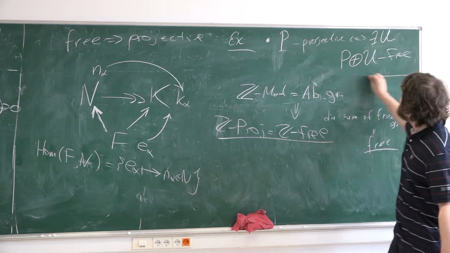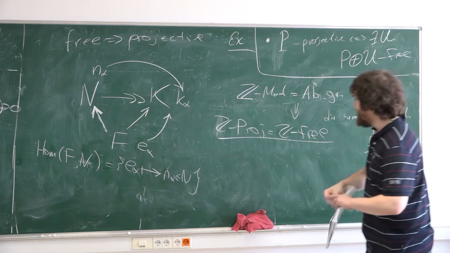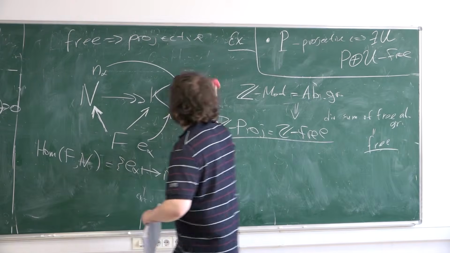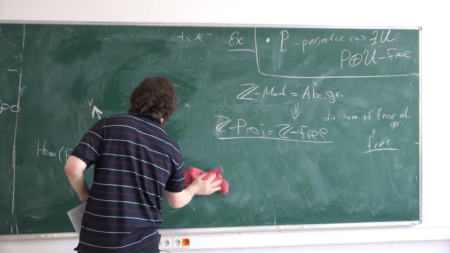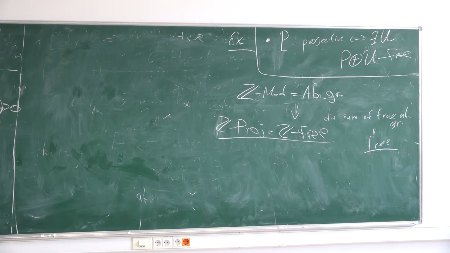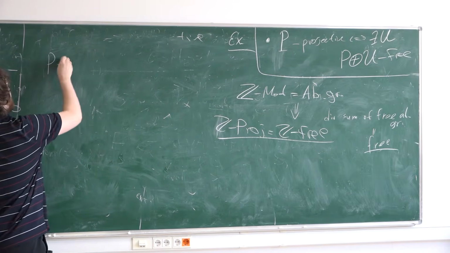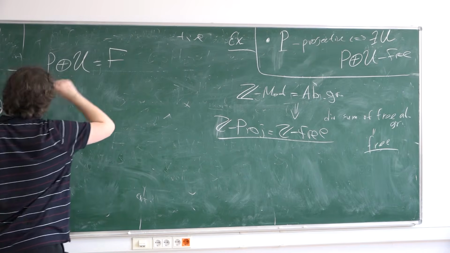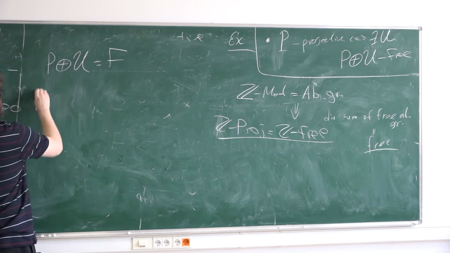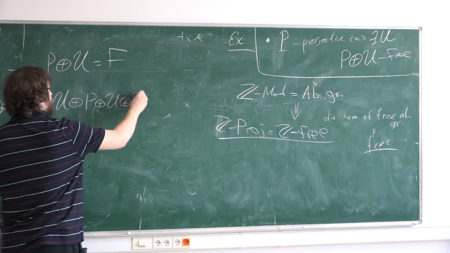But you need to check this property. There is also a fun thing here from this property. It's sometimes called the swindle. Let P plus U be free. It's F. Now consider something like this: P plus U plus P plus U plus P, etc.